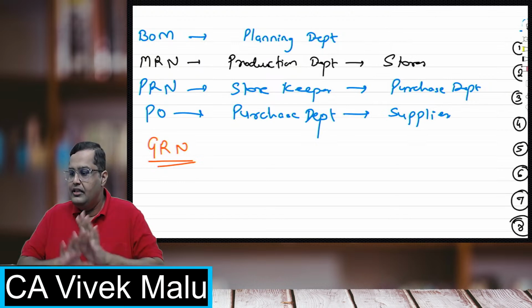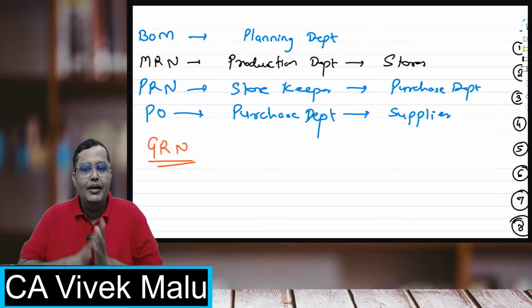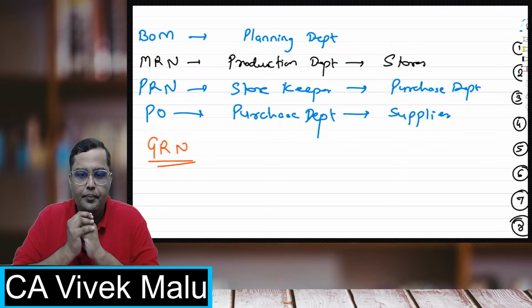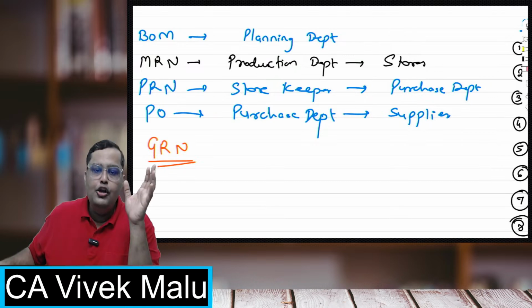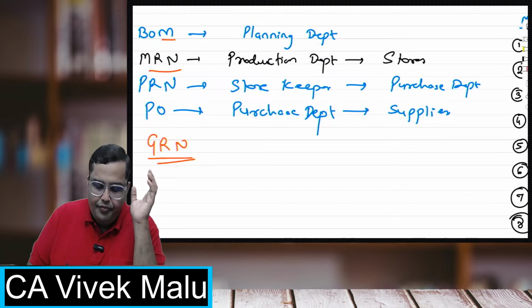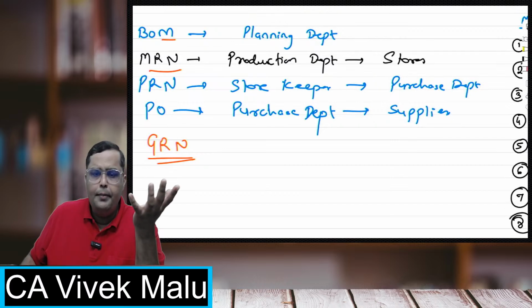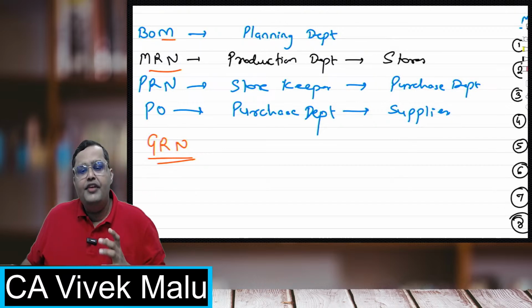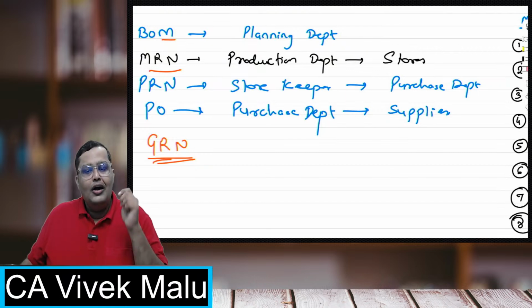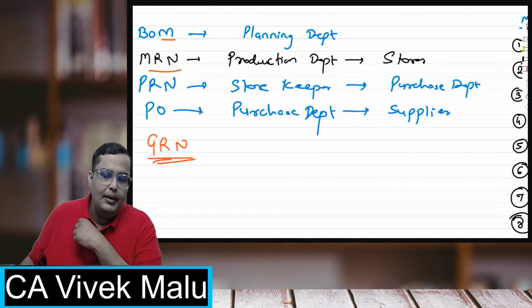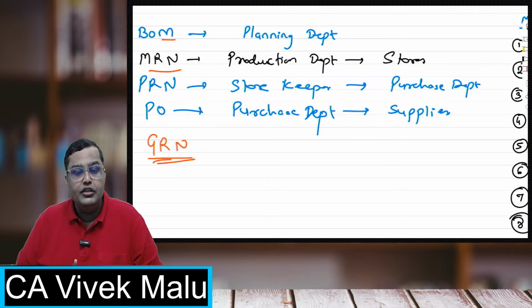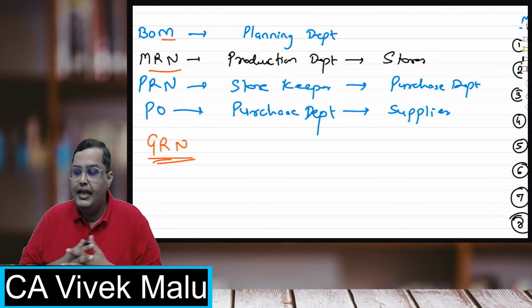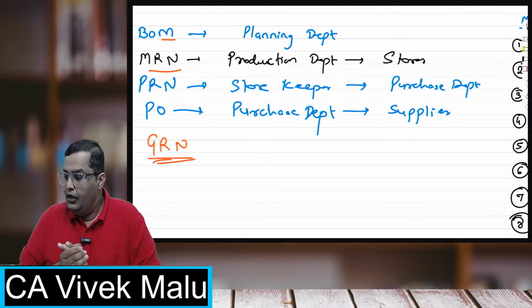I hope it is clear now which document is being prepared by which department. And remember, for almost every note, let it be the material requisition note, bill of material, or a purchase order, including the goods received note, a copy is shared with the cost accounting department, because they are the ones who have to make the entries and account for the cost incurred in bringing the goods and materials. Okay, perfect students.